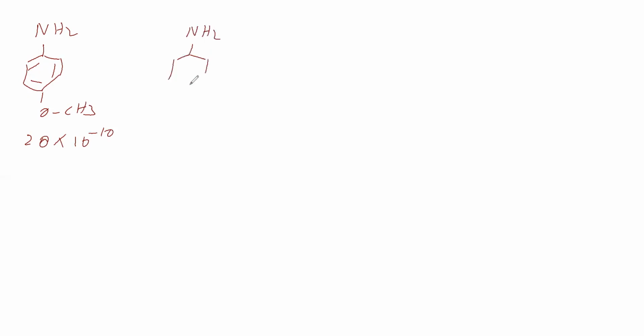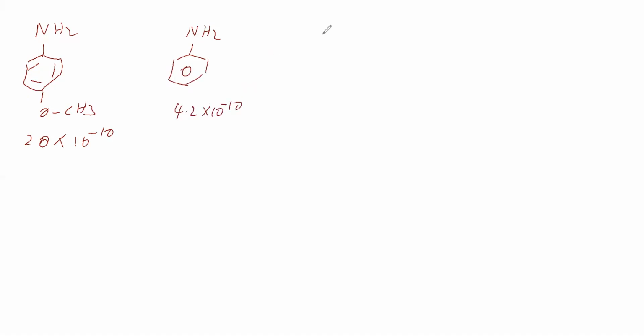We'll go to the next example. We will take NH2, phenyl ring, OCH3 we have taken. For this Kb is 20 into 10 to the power of minus 10. Next we will take aniline. For aniline you know that Kb is 4.2 into 10 power minus 10.